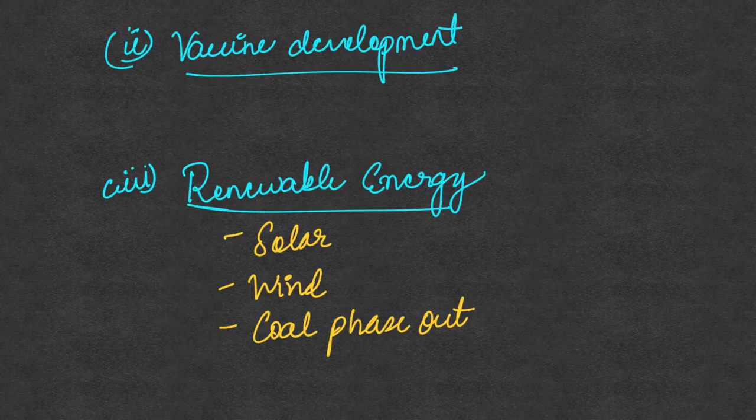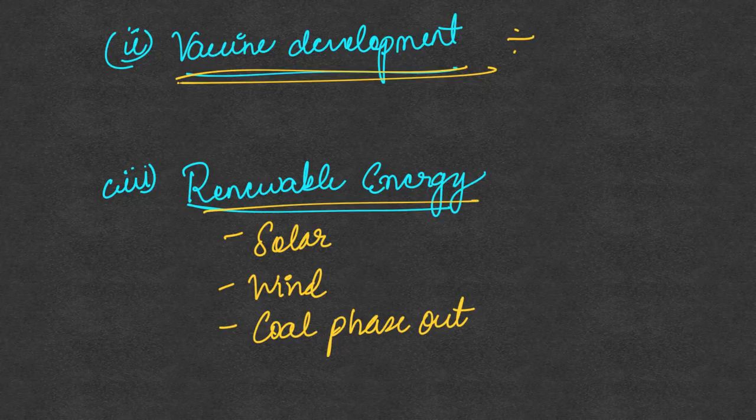The second step that is being looked at is vaccine development. In this case, the Oxford vaccine trials are already happening, and there are also talks about collaboration between Oxford and India's Serum Institute. They can collaborate and cooperate to come out with a safe vaccine for COVID-19. The third area of cooperation is renewable energy.